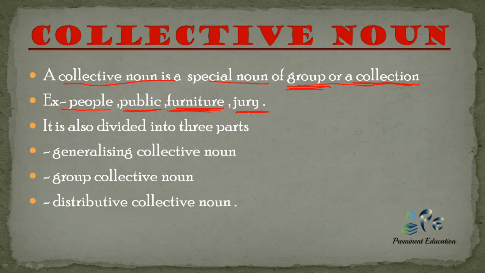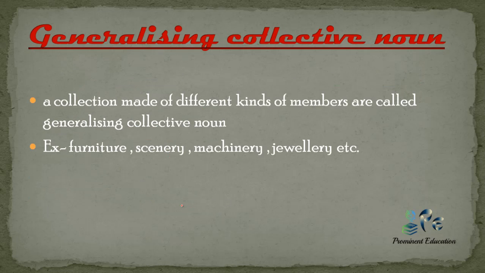Now jury is a group of members who take decisions. Now the collective noun can also be divided into three parts. The first part is generalizing collective noun, the second part is group collective noun, and the third part is distributive collective noun. What are these types? Let's discuss.